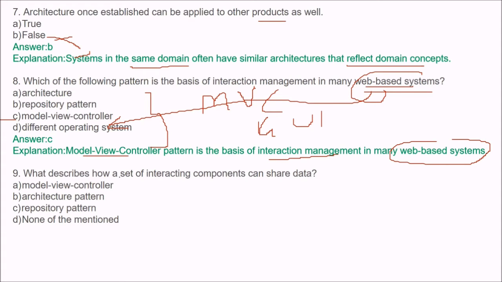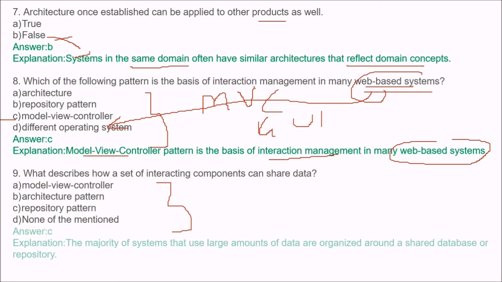What describes how a set of interacting components can share data? These are options for you. The answer is, again, we take the repository pattern, because the majority of the systems that use a large amount of data are organized around a shared database or a repository.